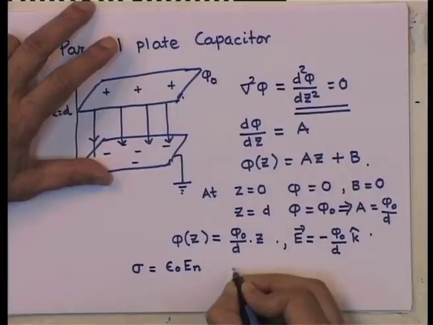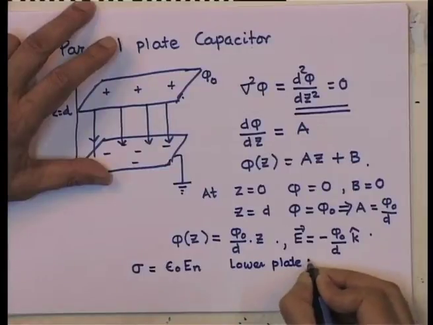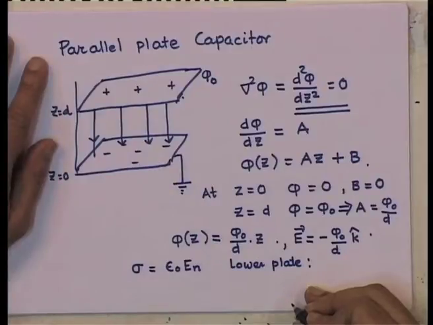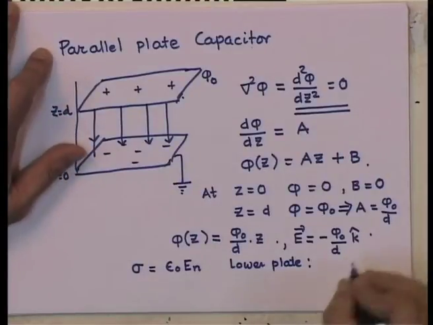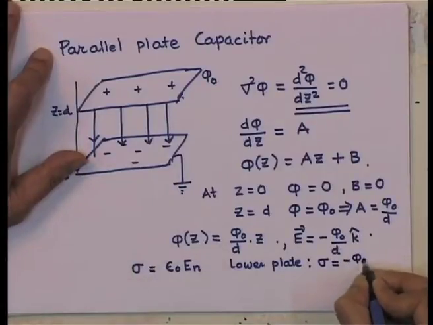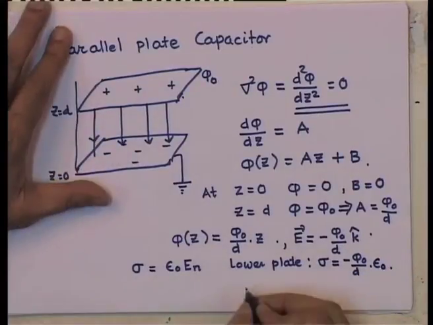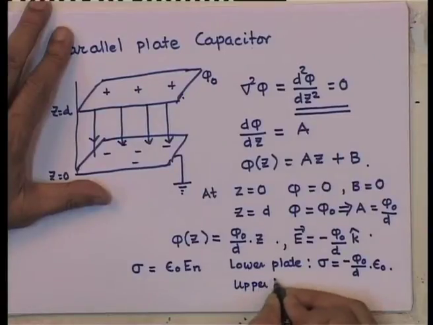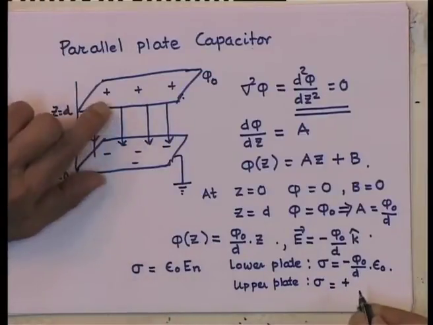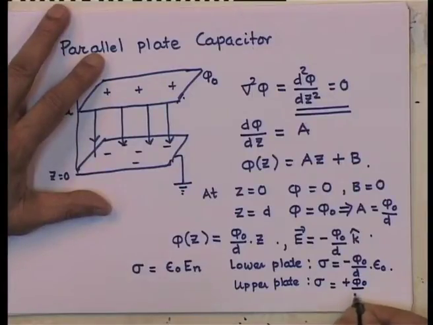So, if you take the lower plate, since on the lower plate the direction of the normal is along the positive k direction, my sigma is nothing but minus phi 0 divided by d, and of course, there is an epsilon 0 there. And on the upper plate, however, the charge density sigma is just the opposite, because the direction of the normal is along the minus z direction. So, that will be plus phi 0 by d times epsilon 0.